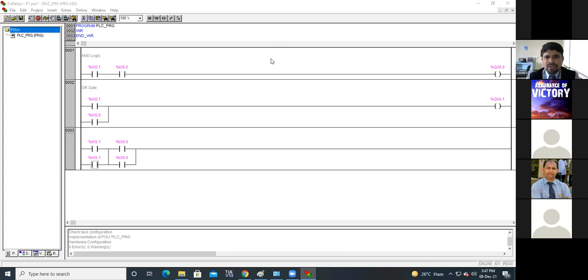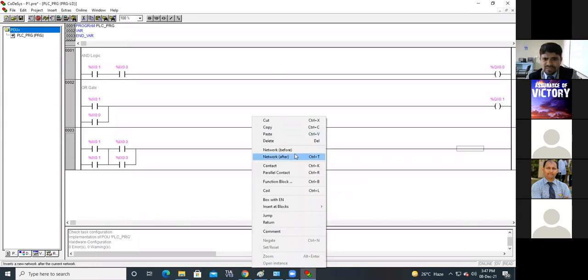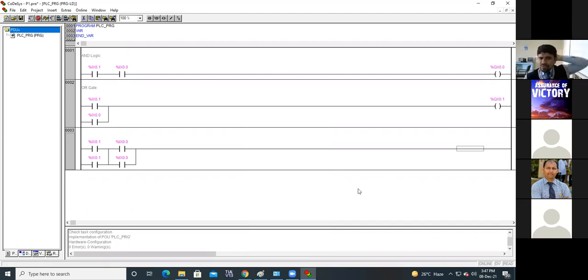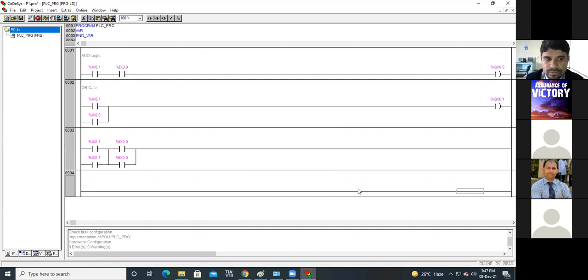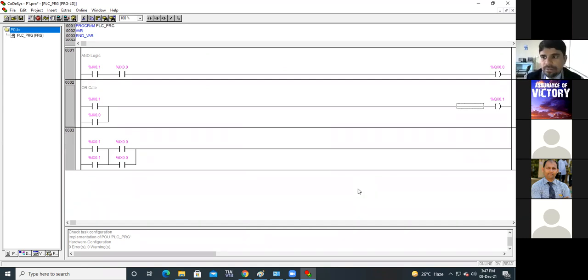I'm unable to get network after right click. How is it possible? If you are not getting it, you can use Control T also for putting the network. You can use Control T.